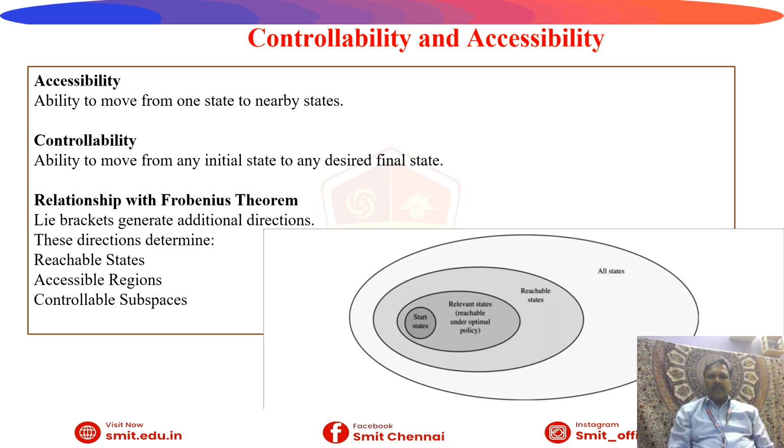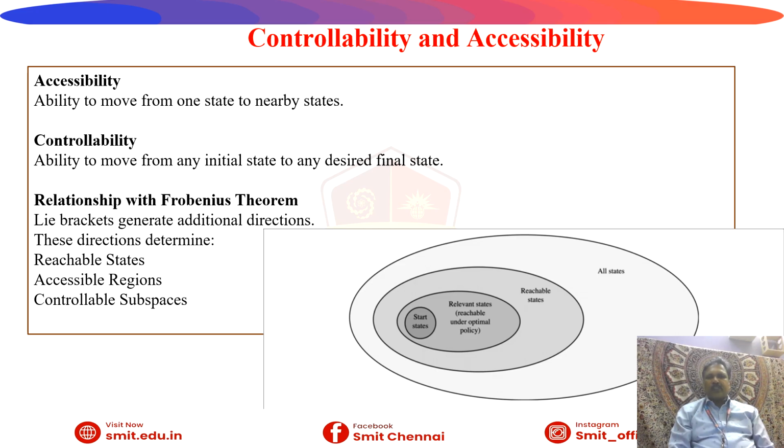Then controllability and accessibility. Accessibility is the ability to move from one state to a nearby state. For example, one robot is moving from one state to another state, from one area to the next area, in an industrial assembly setting. That is controllability: the ability to move from any initial state to any desired final state. For example, initially it is in one state. If it is moving from one state to another state, how much distance is it traveling, and how is the controllability? That is how much ability it has to move.